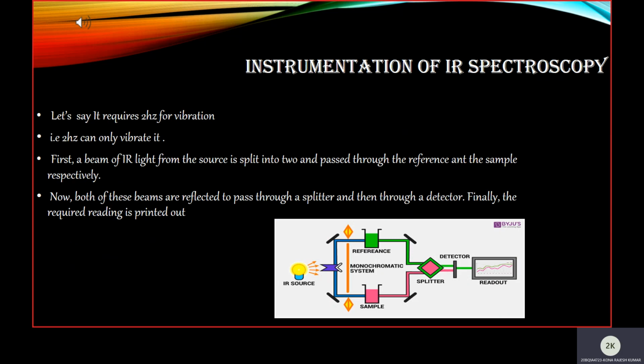Coming to the instrumentation of IR spectroscopy. As you can see in the diagram, a beam of light from the source is split into two and passed through the reference and the sample respectively. Now both of these beams are reflected to pass through a splitter and then through a detector. Finally, the required reading is printed out. This is the instrumentation of IR spectroscopy.